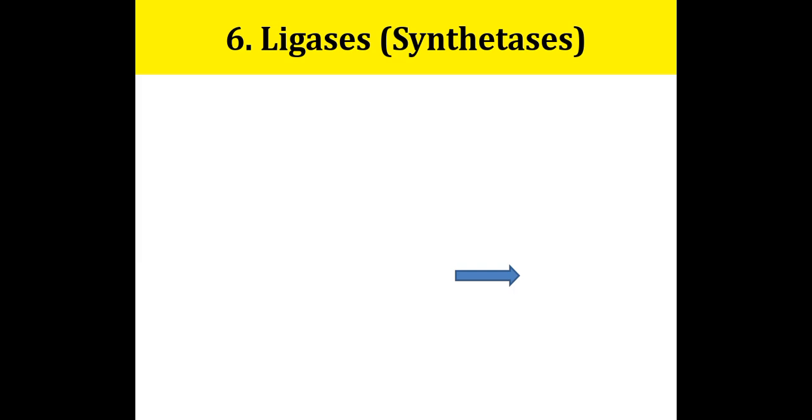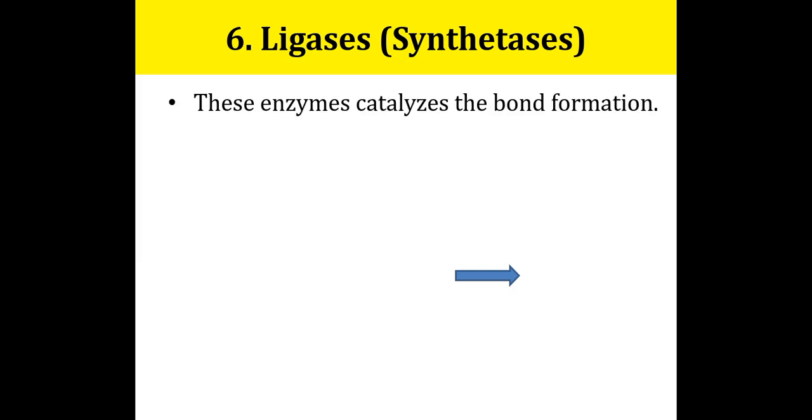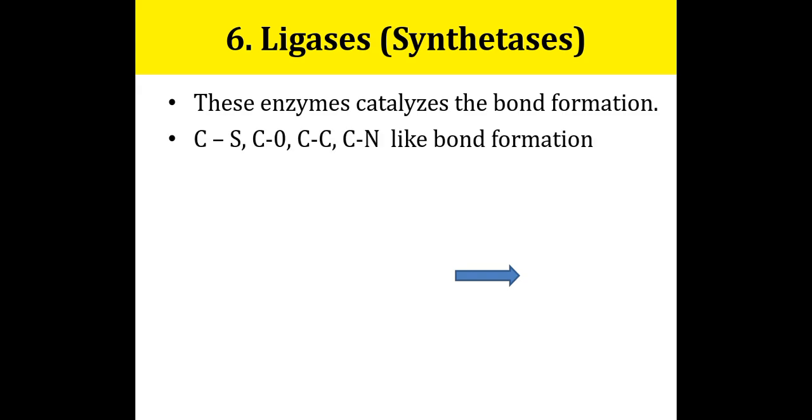And the last one is ligases. These enzymes catalyze bond formation, and they are associated with the hydrolysis of ATP or other nucleotide phosphates. They are also called synthetase enzymes.